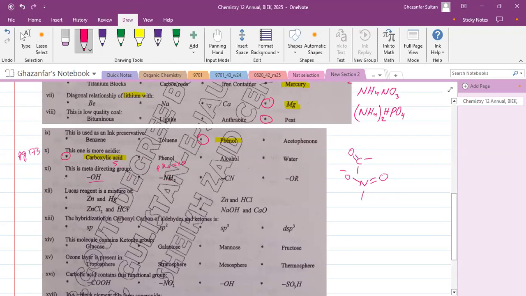Benzene is made more nucleophilic by this because of the lone pair. So the 2, 4, 6 positions become more negative or more nucleophilic. If we see here, OR also has a lone pair. This is an alkoxy group. So alkoxy groups are also ortho-para directing, 2, 4, 6 directing groups.